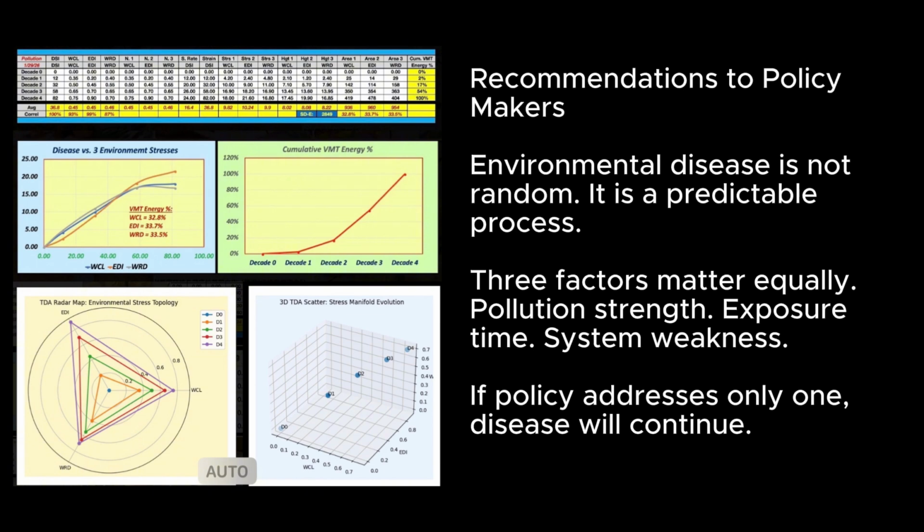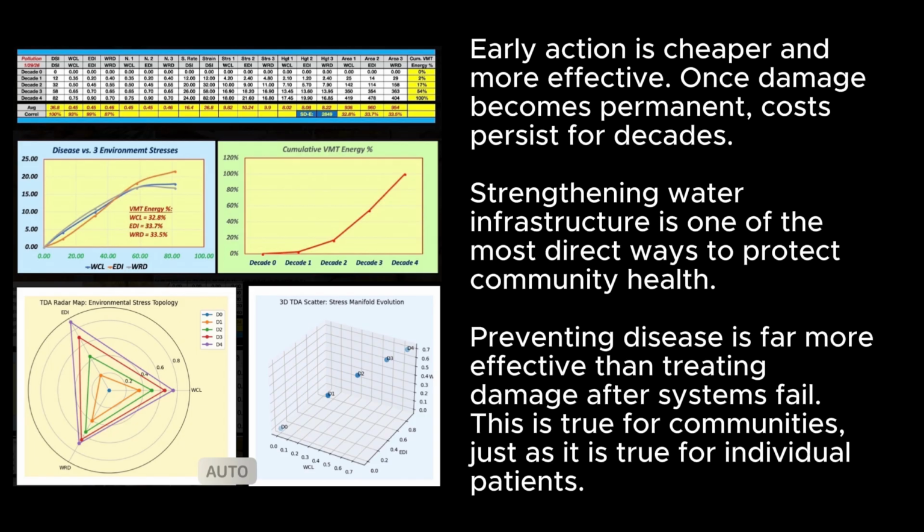Recommendations to policymakers: environmental disease is not random. It is a predictable process. 3 factors matter equally: pollution strength, exposure time, system weakness. If policy addresses only one, disease will continue. Early action is cheaper and more effective. Once damage becomes permanent, costs persist for decades.